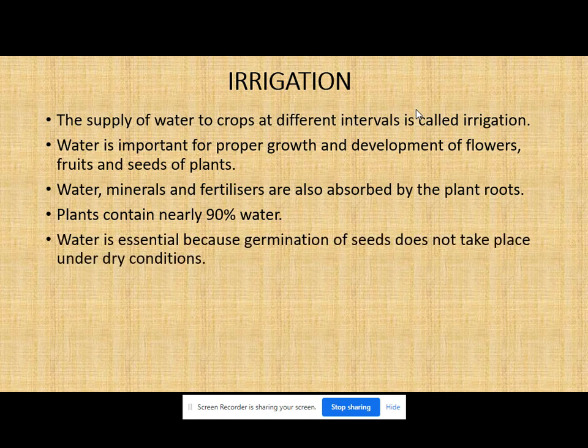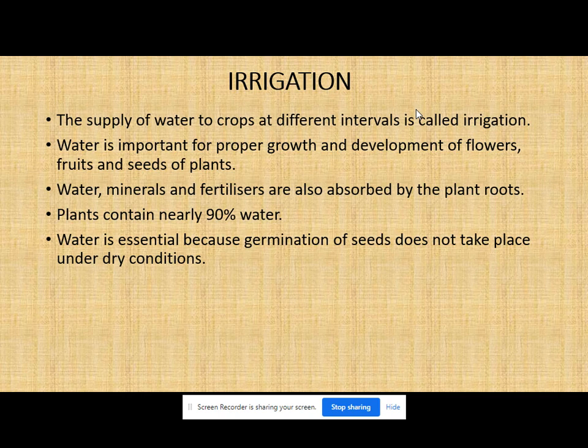Very good. Now, water is essential because germination of seed does not take place under dry conditions. Why is water important for the seeds? It is for the germination. Germination means a seed will give root and shoot. Shoot means the upper part of the plant, which will give the leaves and other things.